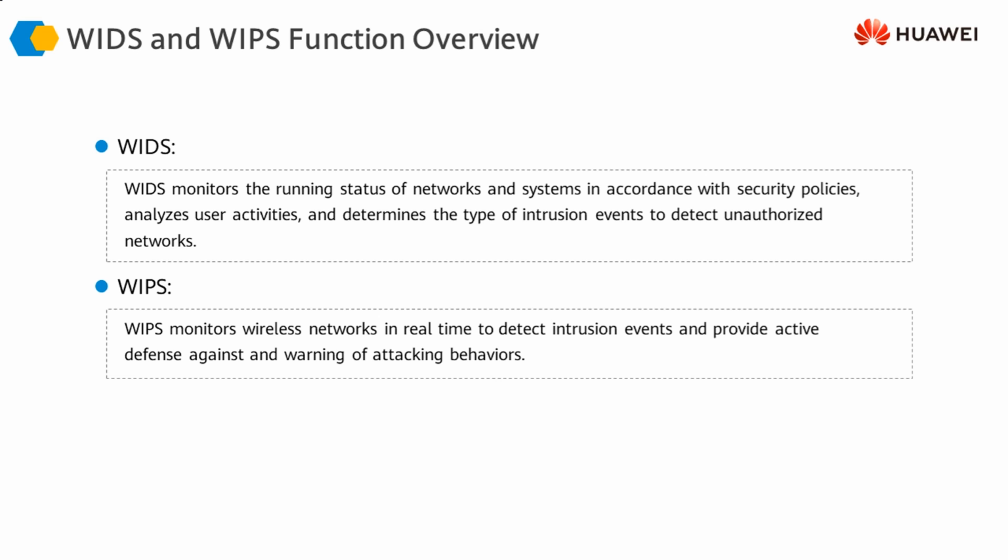So it is the same function that WIDS and WIPS are doing specifically in a wireless environment. They can detect and protect our infrastructure from attacks that are happening in our wireless infrastructure.